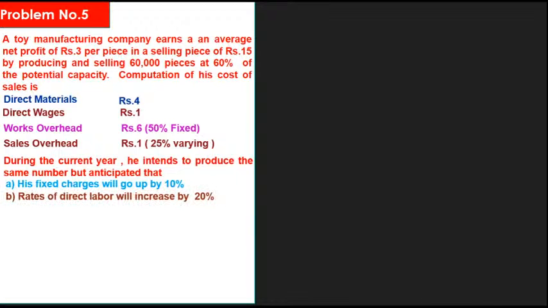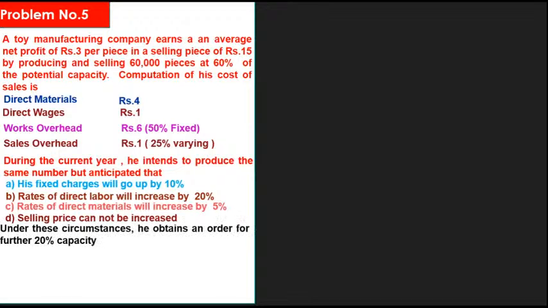Next one, the rate of direct labor will increase by 20%. And the rate of direct material will increase by 5%. Selling price cannot be increased. What is the selling price in this problem? Rupees 15. It means the selling price should not be increased. The selling price can be decreased, but it cannot be increased.